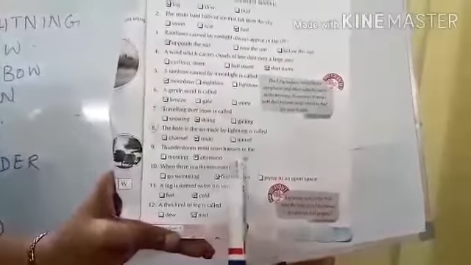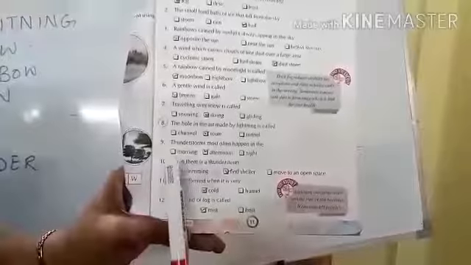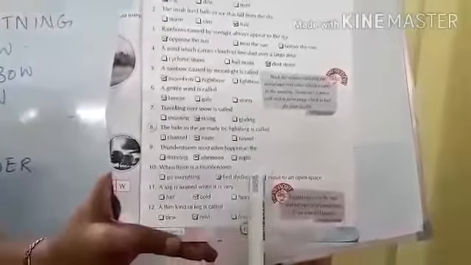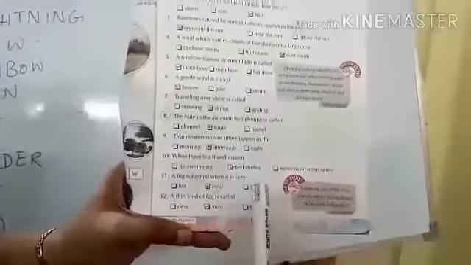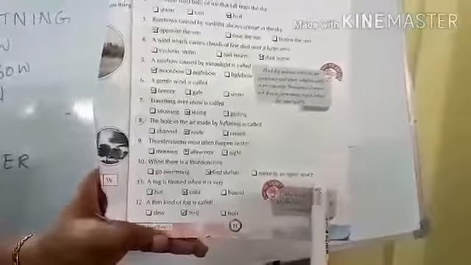Ninth one. Thunderstorms most often happen in the morning, afternoon, night. Correct answer is afternoon. 10th one. When there is a thunderstorm, options: go swimming, find shelter, move to an open space. The correct answer is to find shelter. 11th one.